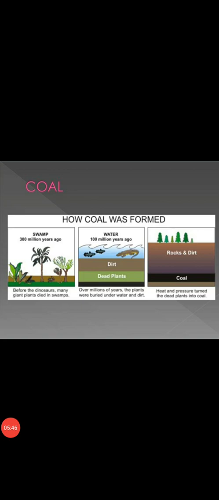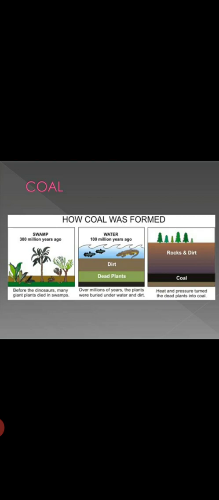So now we all know how coal was formed, right? Coal was formed under high temperature and high pressure inside the earth. The plants got buried millions of years ago and decomposed in the absence of air, in a slow chemical process where the wood part of the plants got converted into coal.